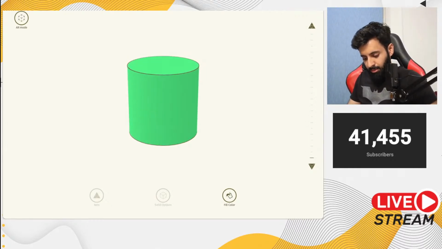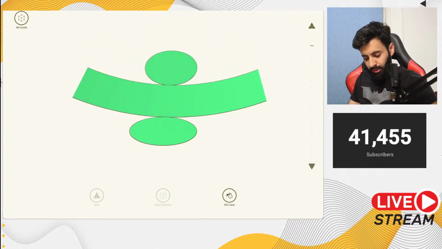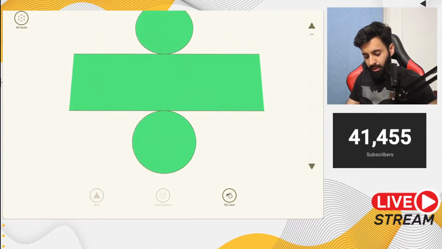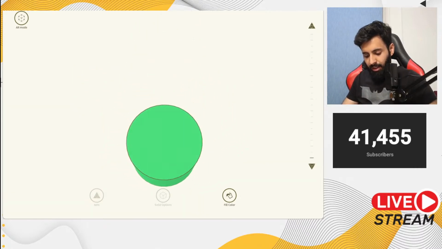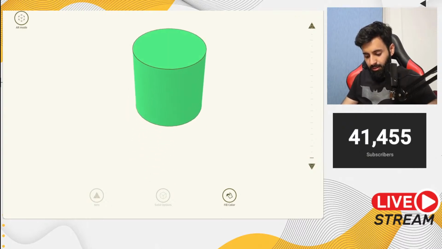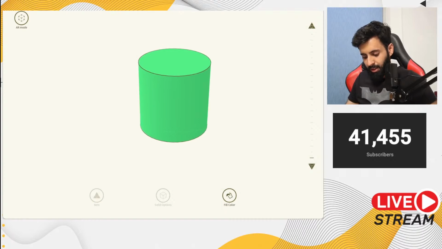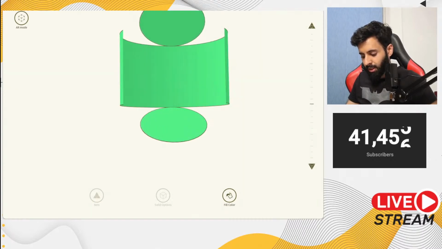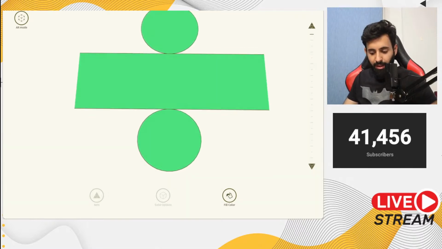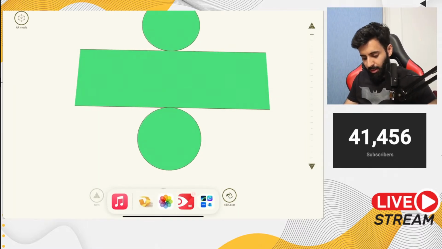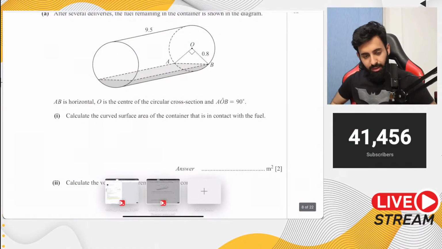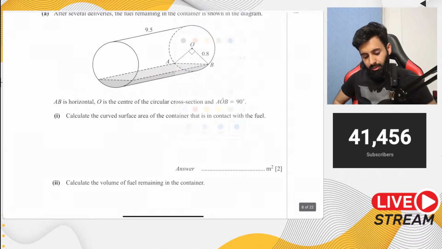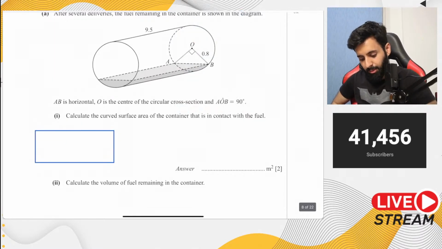So I'm going to open the cylinder up and notice what happens. As I open this, the curved surface area becomes a rectangle. And it's not just that the whole curved surface area becomes a rectangle. Any part of the curved surface area, if you open it up and lay it out, will become a rectangle. Keeping that in mind, let's have a look at what we have over here. It says calculate the curved surface area that is in contact with the water. Now if we lay out the curved surface area, this is what I'm talking about, this area.